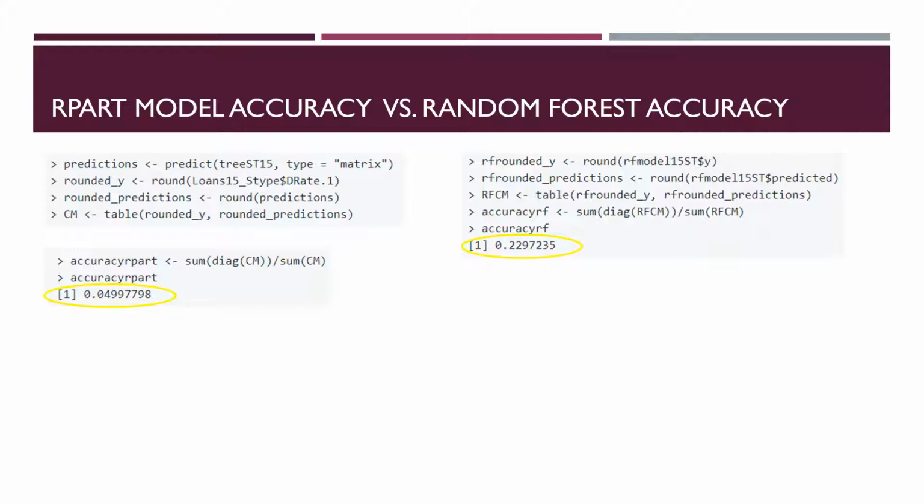Once I have built the confusion matrix, I can run the same calculation to determine the accuracy of the random forest model. The random forest model accuracy was significantly better than the rpart model accuracy at around 23%, however, still underwhelming.